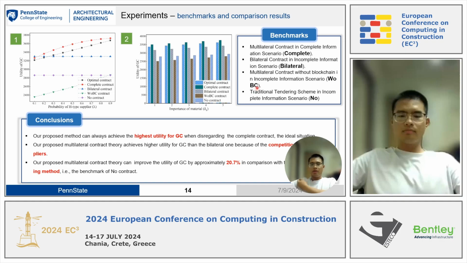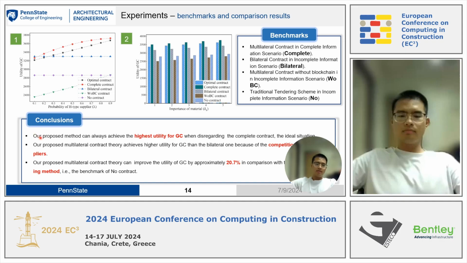The third one is the multilateral contract without blockchain, while our method includes the blockchain, in the incomplete information scenario. And the final one is the traditional tendering scheme in the incomplete information scenario. This one is without contract theory and also without the blockchain. And there are 3 conclusions that can be drawn.